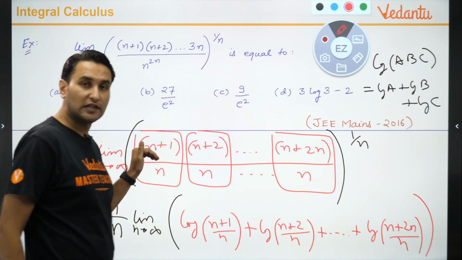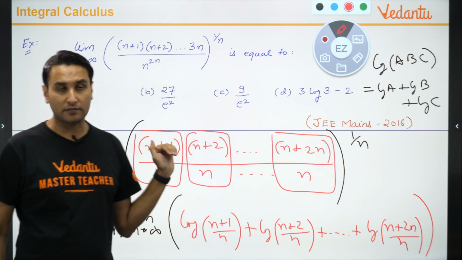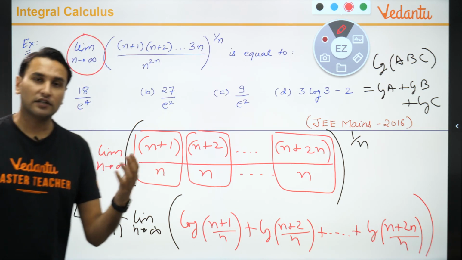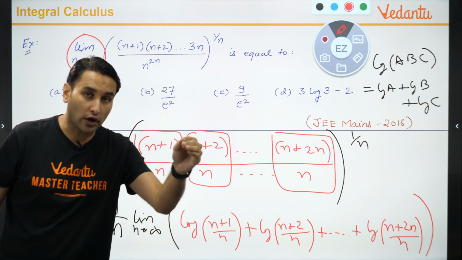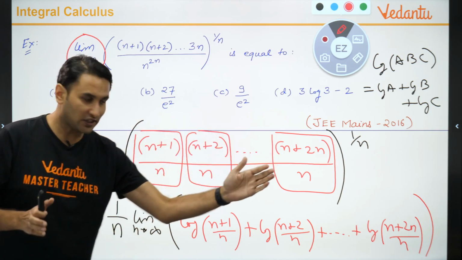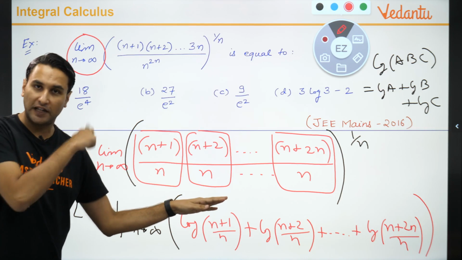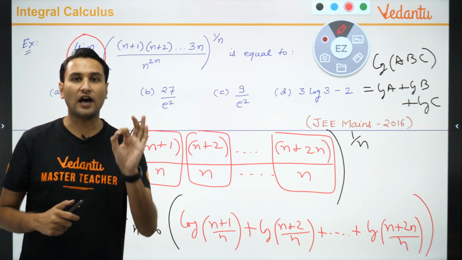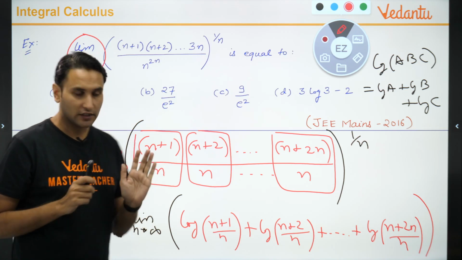So whenever you see multiplication of बहुत सारी terms and limit n tends to infinity, think you can take log and convert multiplication into addition. Once it becomes addition, उसके बाद problem जैसे पहले किया था, convert this into a sigma by writing the rth term. ठीक, चलो, वेरी नाइस.